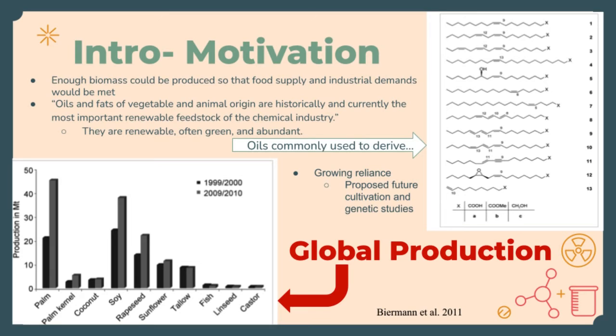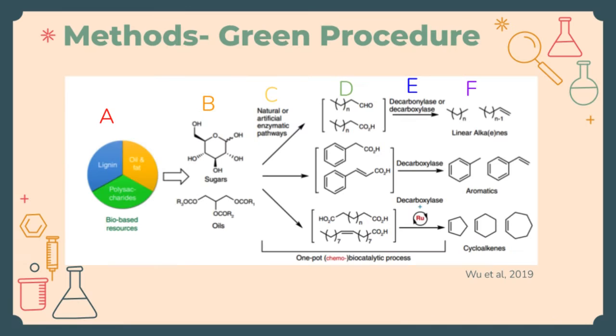The Biermann paper makes specific mention of a number of enzymatic and microbial transformations to take advantage of the global excess in oleochemicals. Notably, the use of certain enzymes that can be recombinantly expressed in E. coli, offering a greener alternative to the production of aromatics as seen with P450 monooxygenases, which is used for microbial hydroxylation of fatty acids. From the data and information that Max and Alex have provided, it is abundantly clear that the production of linear alkanes and alkenes, aromatics, and cycloalkenes will not be slowing down, and in fact has been picking up.